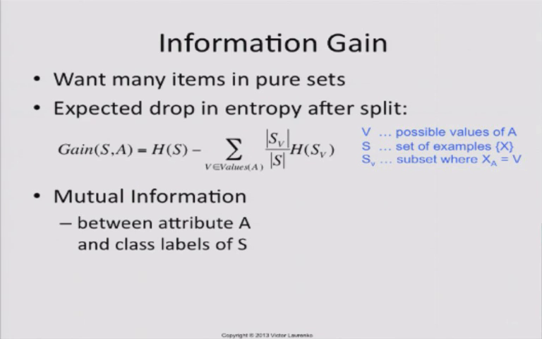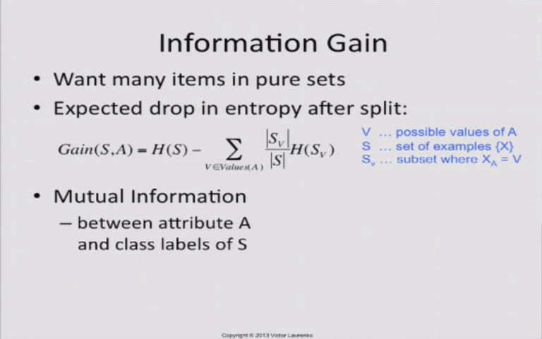So the way this is taken into account is when you are adding up the entropy values, you put a weight on each entropy. You put a weight on each subset. And the weight is the size of that subset divided by the overall number of examples that we have at this split node. A is the attribute, V are the possible values of that attribute, S of V is a subset that has a particular value V. So that's like all the rainy days or all the sunny days.